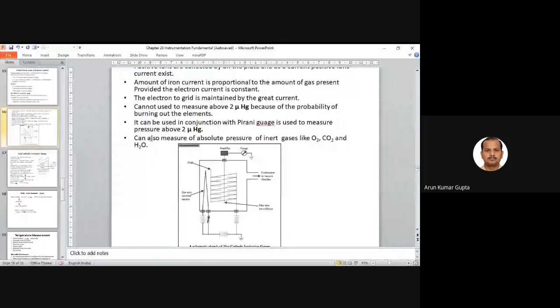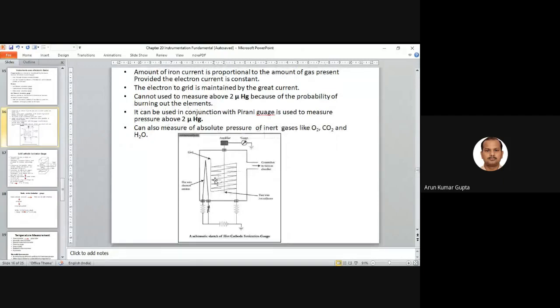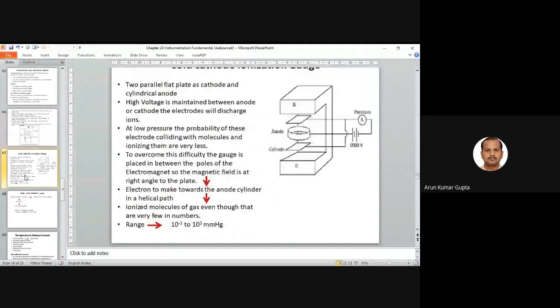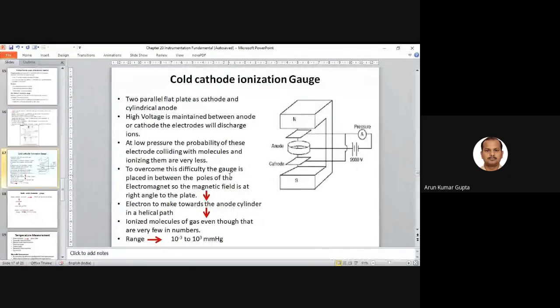It can also measure the absolute pressure of gases like oxygen, CO2 and H2O. We can also measure the absolute pressure of these gases. So this is an important line: which type of instrument is used to measure these gases? We have oxygen, CO2 and H2O, right? Next we have the cold cathode ionization gauge.